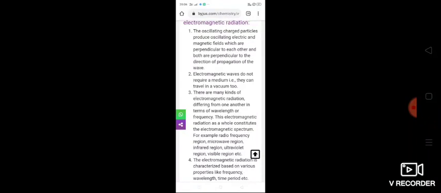So the radiation consists of what two fields? Electric and magnetic field. How are they moving? They are oscillating perpendicular to each other and both perpendicular to the direction of propagation of the radiation. And the radiation possesses wave character and travels with the velocity of light, 3 into 10 to the power 8 meter per second. So whatever rays are emitted from the body, they travel with the velocity of light, and those waves do not require any material medium for propagation.